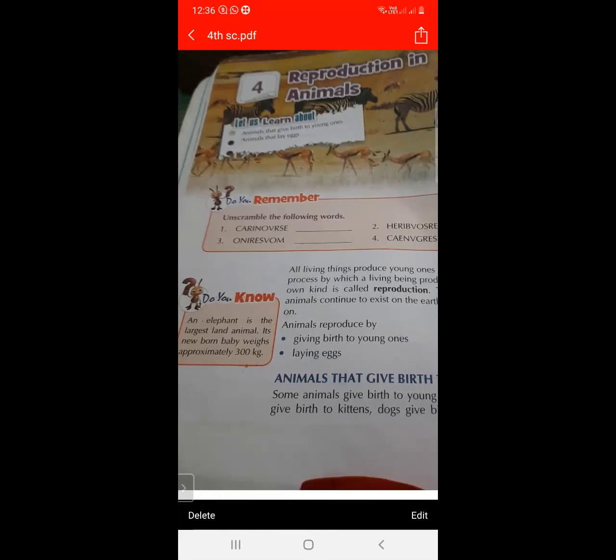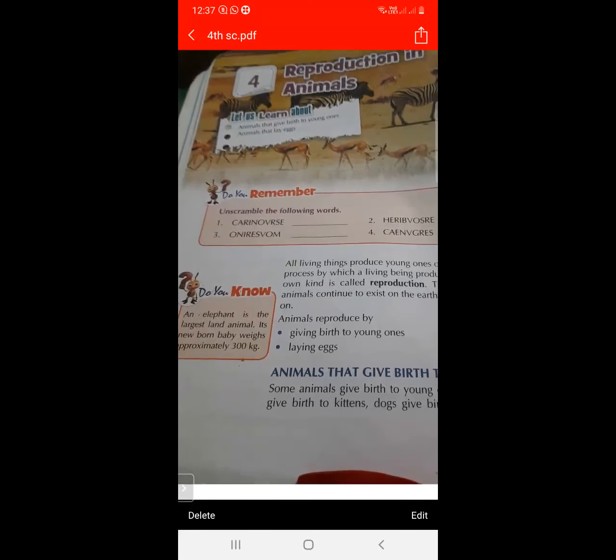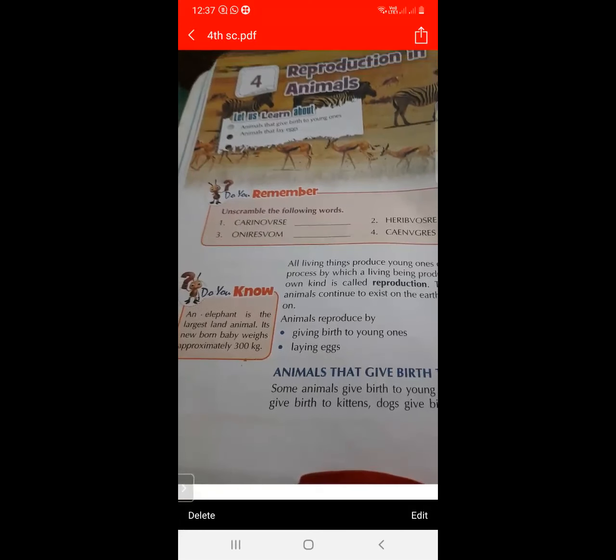So animals reproduce by two methods. First is giving birth to the young ones, and second is laying eggs. And which is the largest land animal? Elephant. The elephant is the largest land animal, and its newborn baby weighs approximately 300 kilograms.